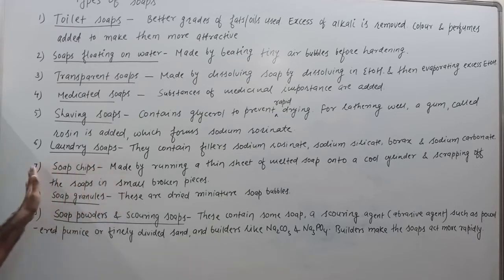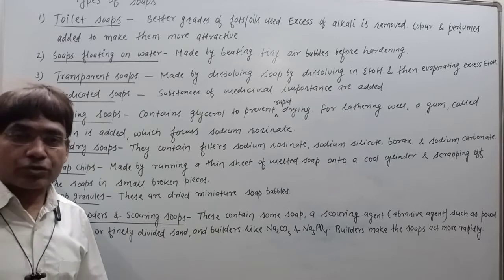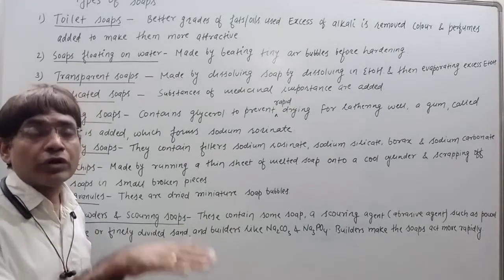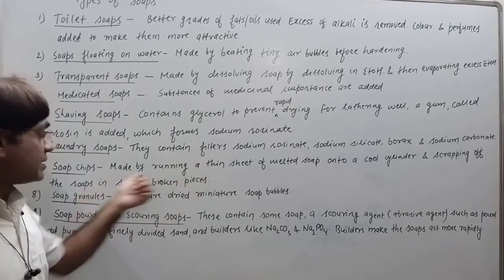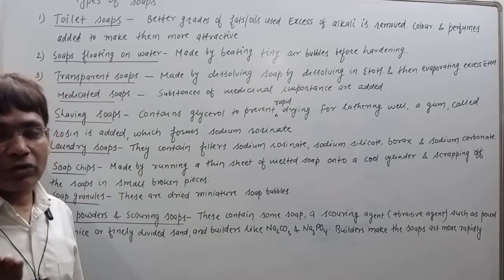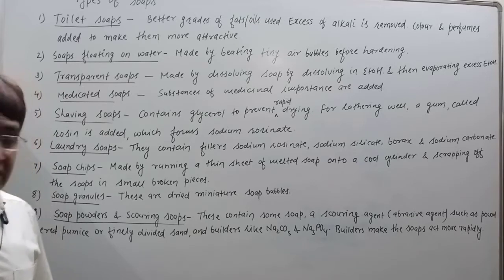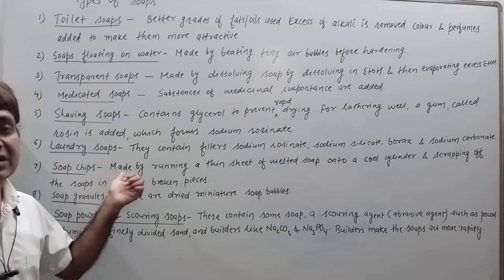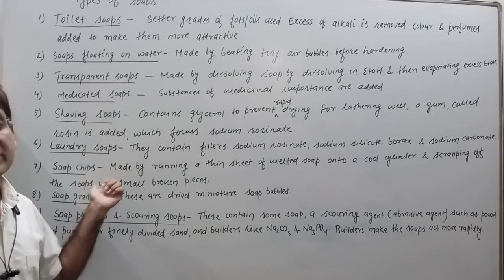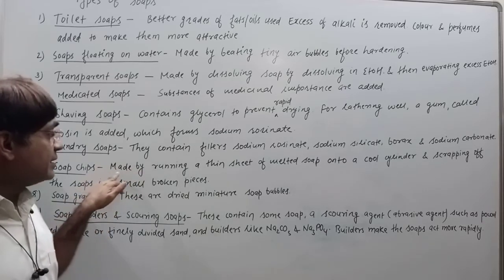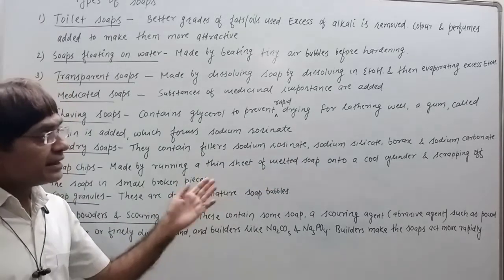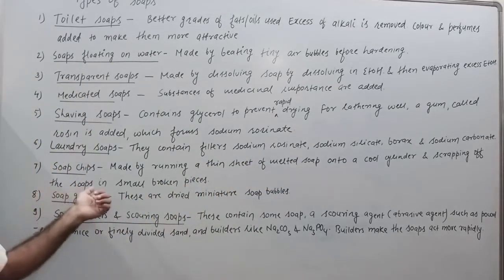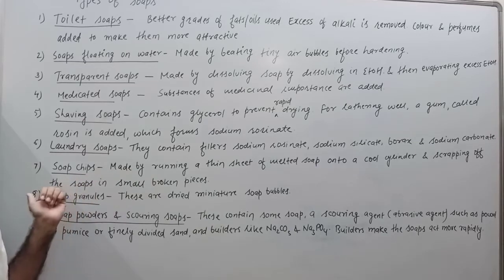Fine. First, for making soap chips, a thin sheet of melted soap is run over a cool cylinder. After running over it, this sheet is broken or cut into small pieces, whereby soap chips are obtained. So we say these are made by running a thin sheet of melted soap onto a cool cylinder, and then scraping off the soap in small broken pieces.